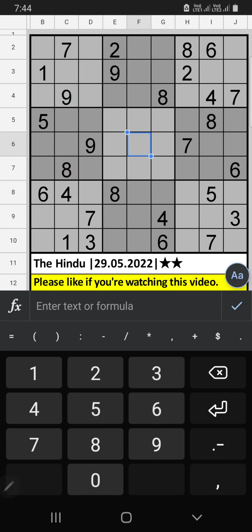Welcome to SkVm Sudoku. I am going to solve the Hindu newspaper Sudoku Basalam, May 29, 2022, 2-star Sudoku. Column C, we have 8 and 9. Column D and 8th row, we have 8 and 9. So 8 and 9 can't come in these cells. It will come in another two cells. We will confirm later.